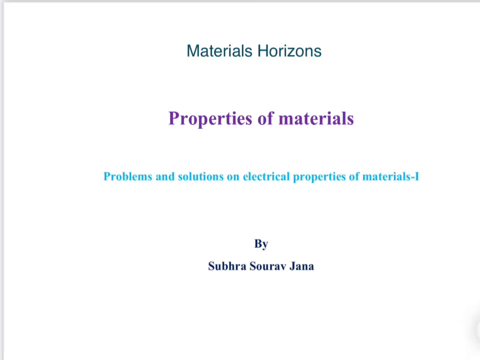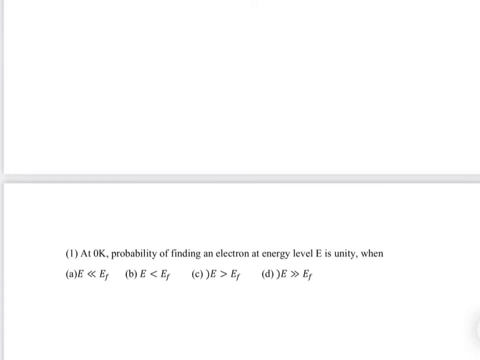Today we will solve some problems related to electronic properties of materials, mainly based on free electron theory. These are beneficial for undergraduate students of metallurgy and materials science, and also for other branches like electronics, mechanical, physics, etc. It is also helpful for competitive exams like GATE. I will also talk a little bit about theories while solving problems. So without wasting further time, let's solve some problems.